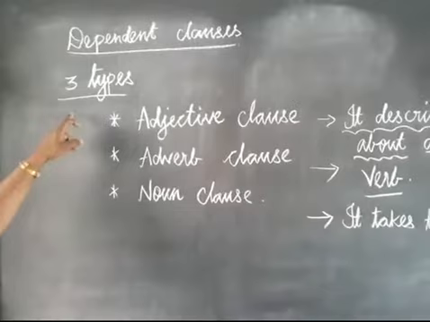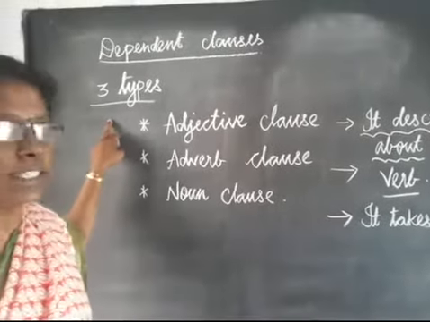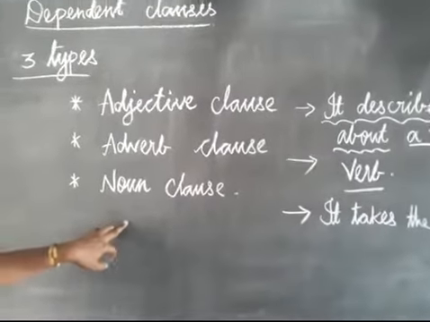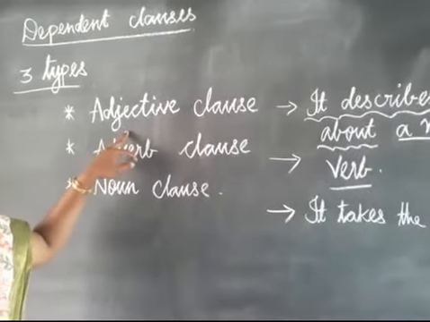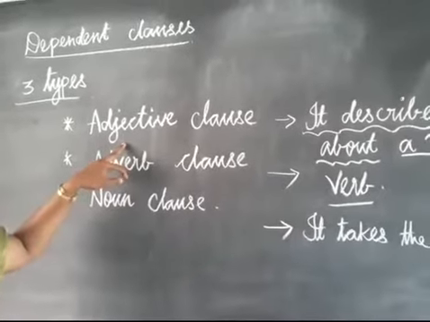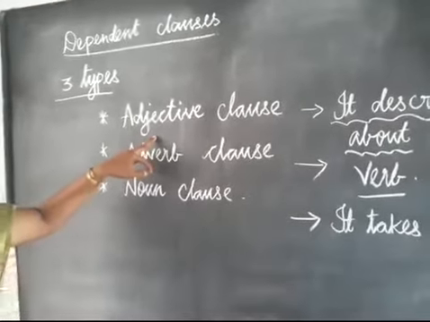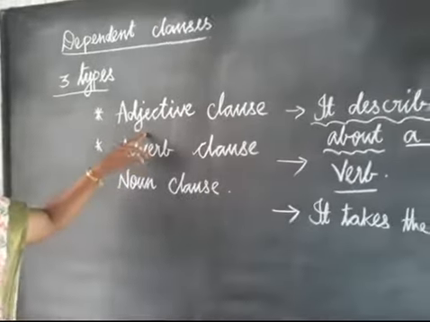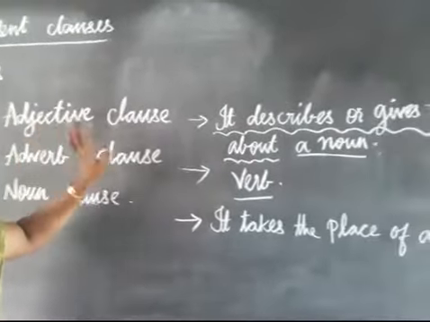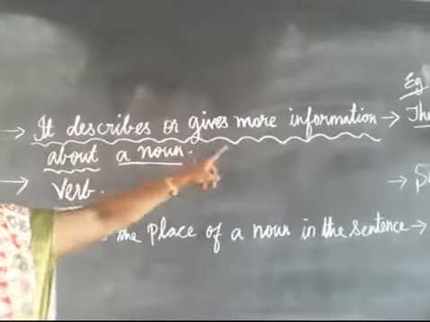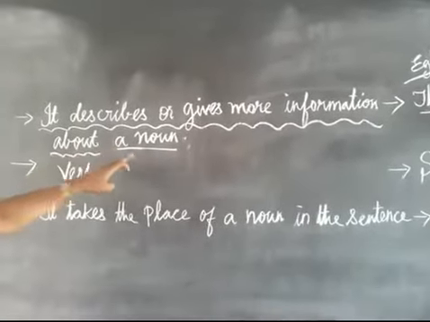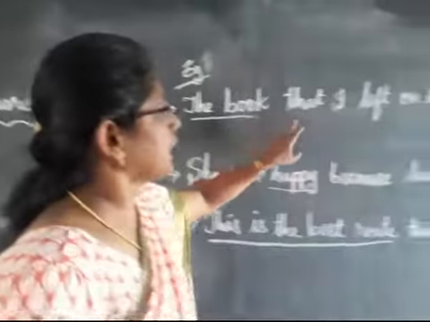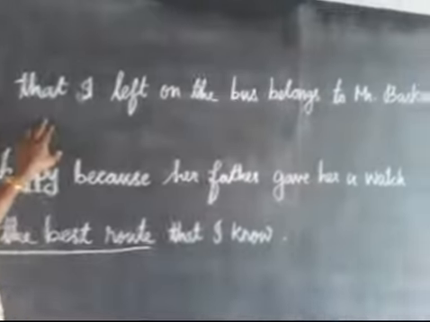Students, dependent clauses we can divide into three types. What are they? Adjective clause, adverb clause and noun clause. What is an adjective clause? Already we have learned what is an adjective. You know it very well. It describes a noun. It gives more information about a noun. That is called an adjective. Here also, it describes or gives more information about a noun. So that is called an adjective clause. For example, the book that I left on the bus belongs to Mr. Bhaskar.